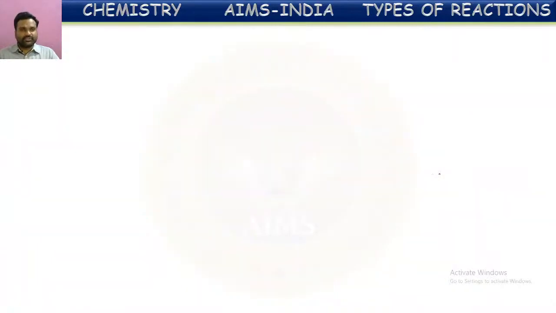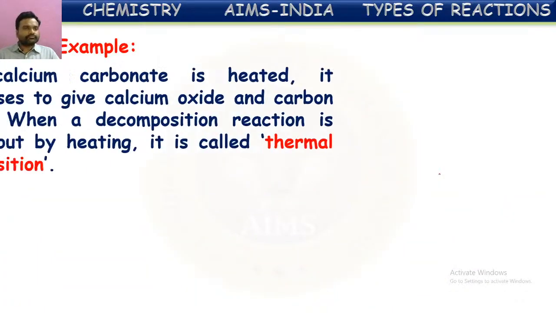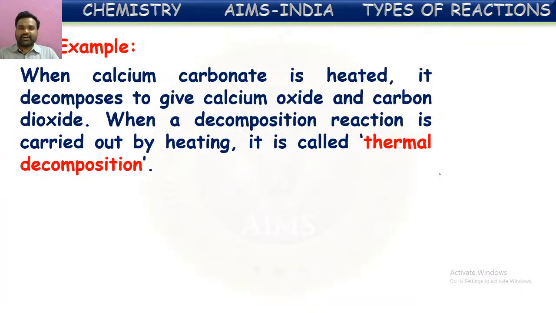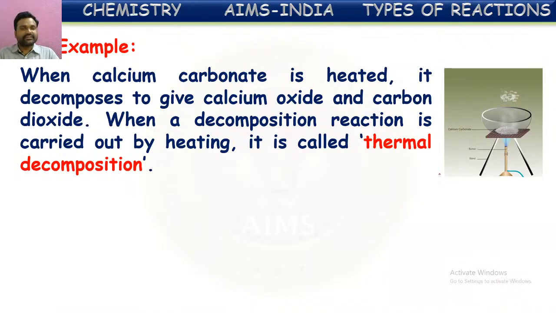Let us see examples for these three. When calcium carbonate is heated, it decomposes to give calcium oxide and carbon dioxide. So here we are heating this calcium carbonate, also called limestone. It is taken in a bowl and heated strongly.